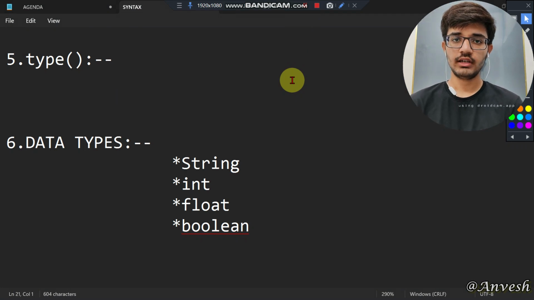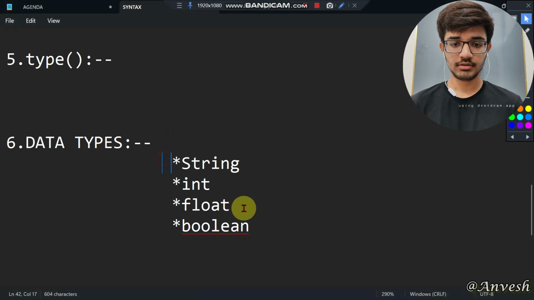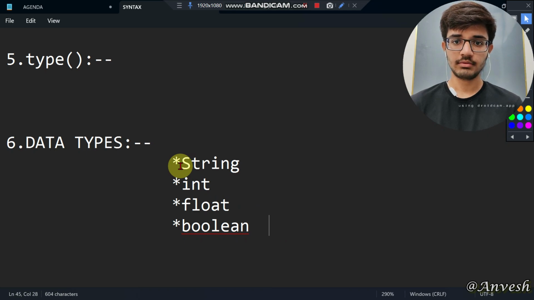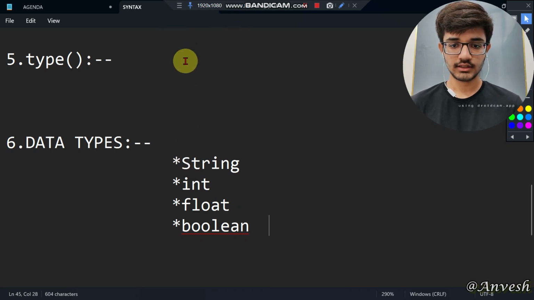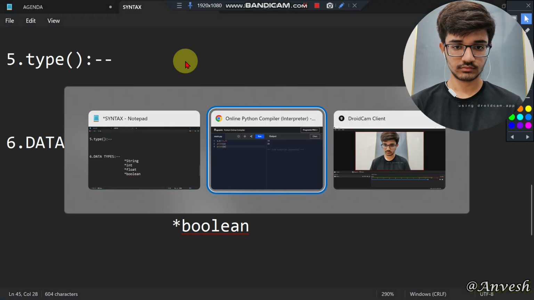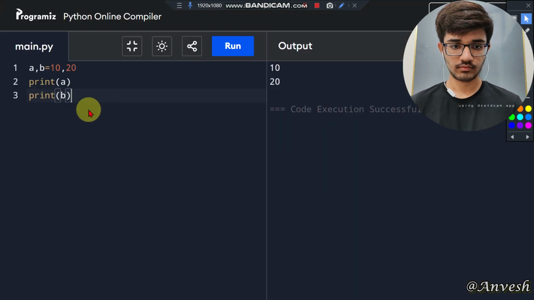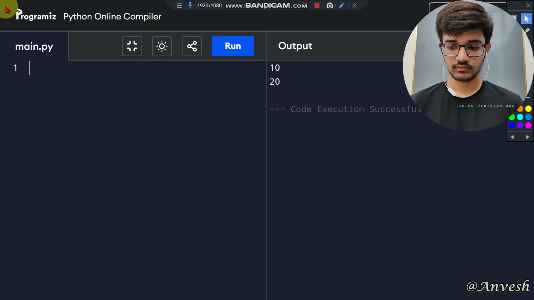So now let us see about the different types of data in Python. So we have four different types, not only four, the others we will see in the upcoming videos. Let us see string, integer, float and boolean data types now. Let us see strings first. What is meant by string data type?